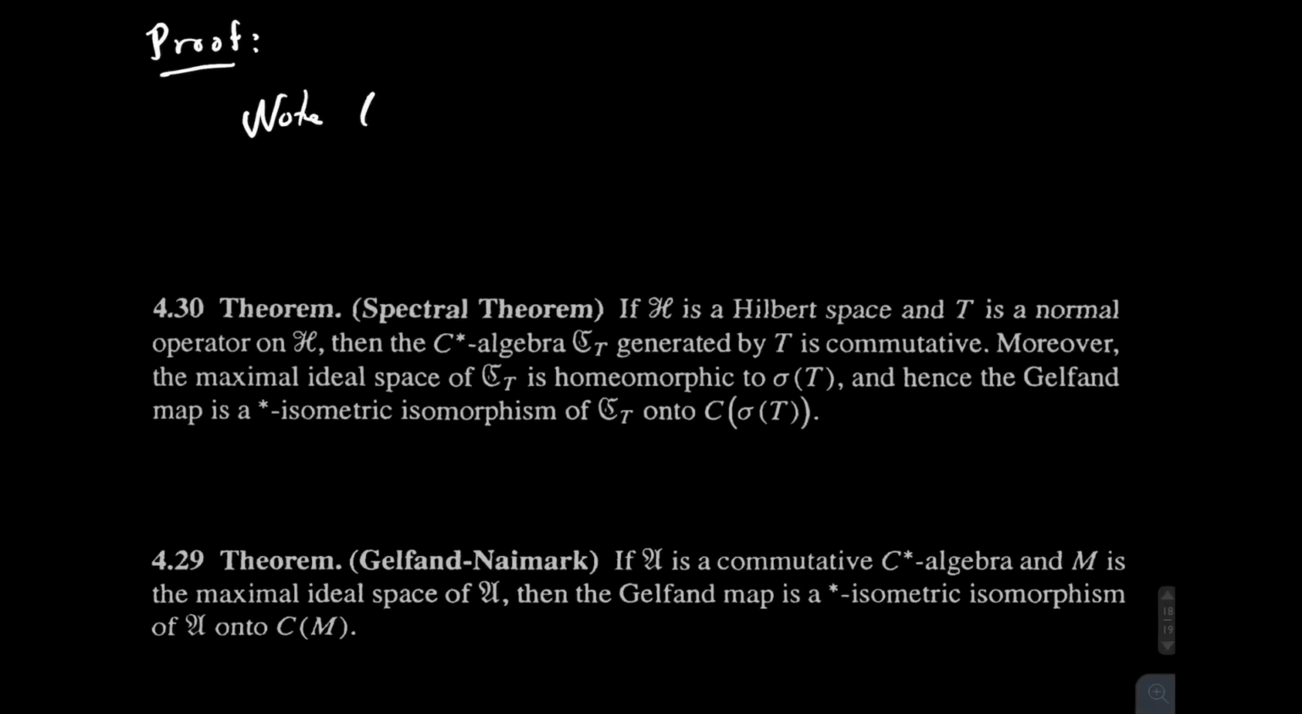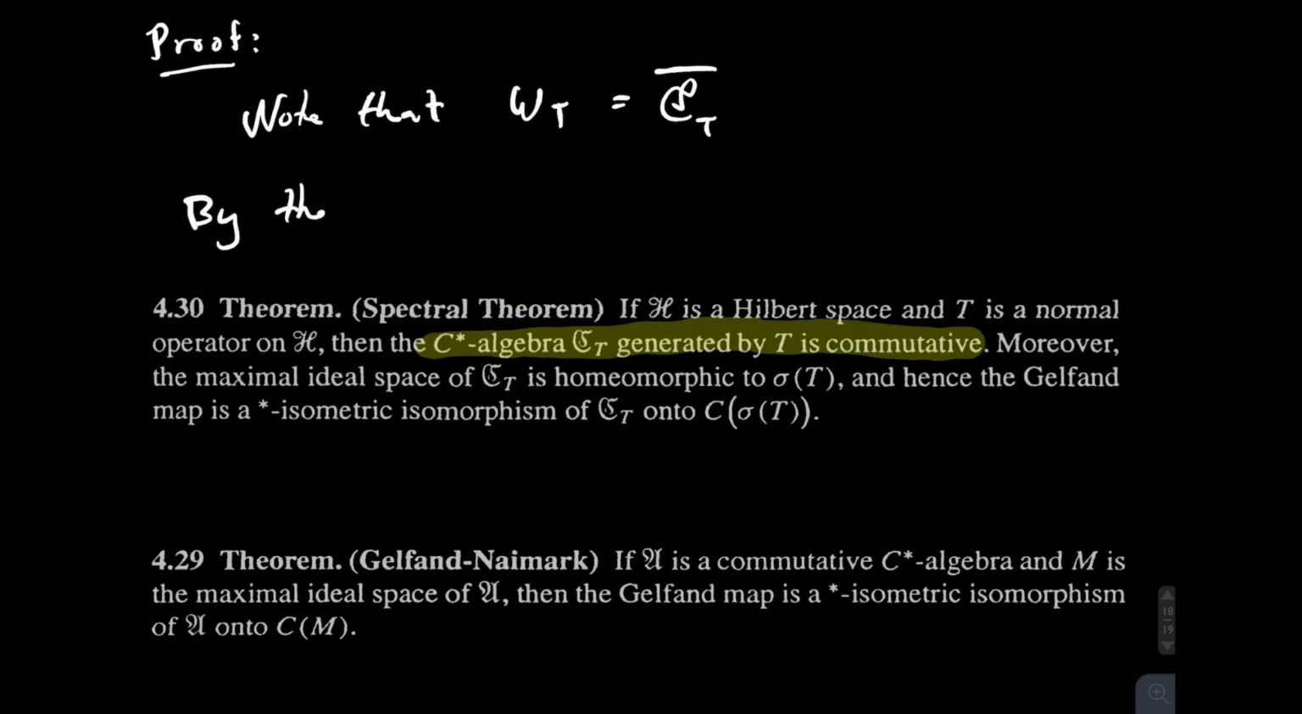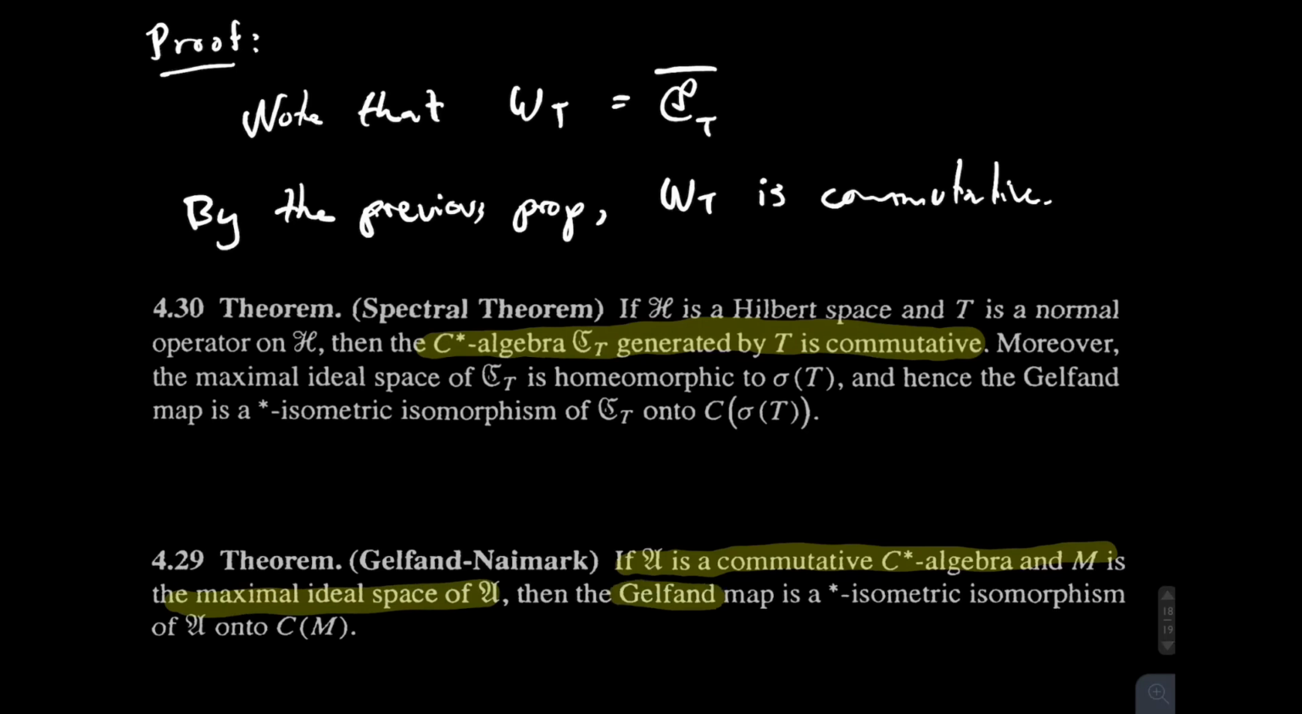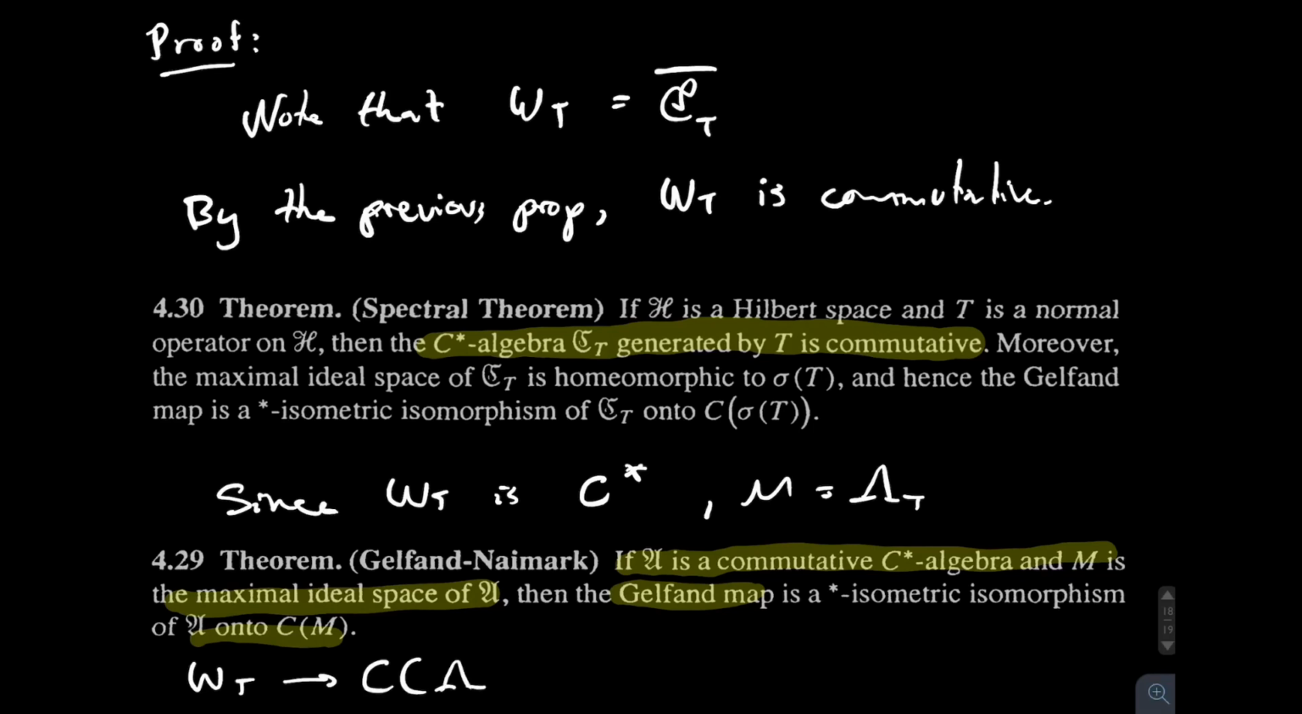Now to prove this, first note that the W-star algebra generated by T is actually the closure of the C-star algebra generated by T in the weak operator topology. Now because of the spectral theorem, we see that this CT is commutative, so by our previous proposition, we get that WT is commutative. Moreover, because of the Gelfand-Naimark theorem, WT is a commutative C-star algebra with lambda T being its maximal ideal space, therefore we have that the Gelfand map is a star isometric isomorphism. And that concludes the proof.